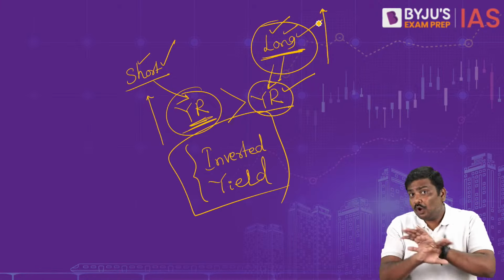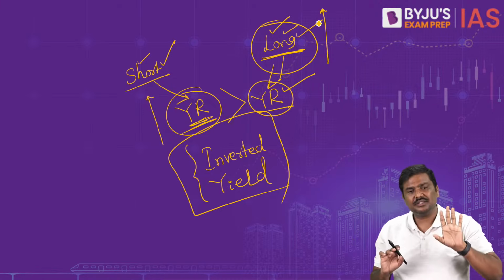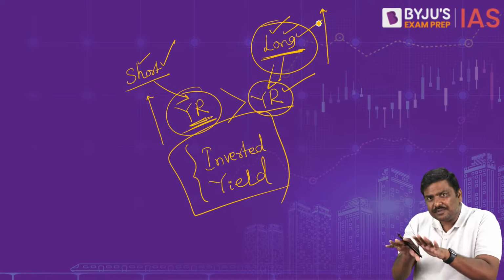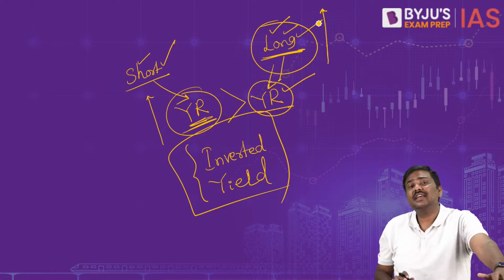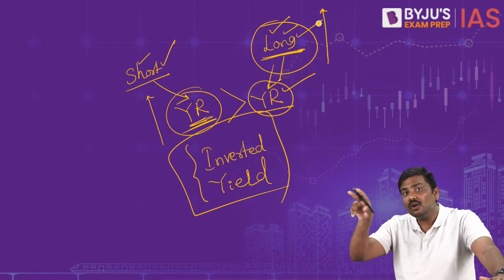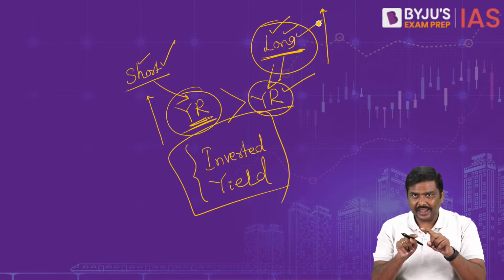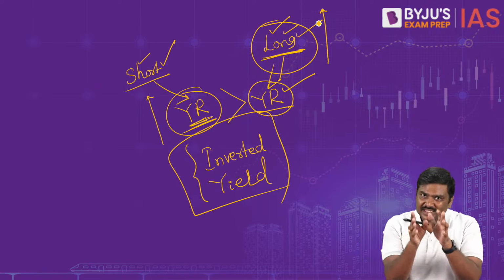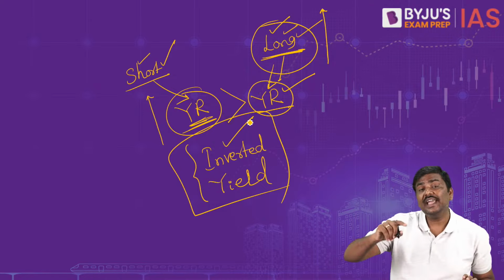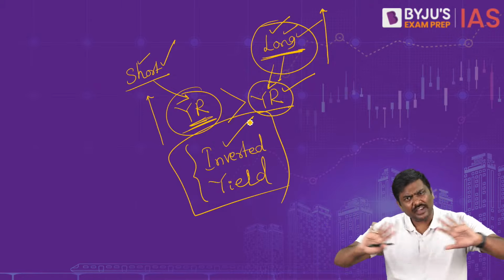And generally, not always, please remember this, the phenomenon is that if there is an inverted yield curve, it is an indicator of recession. I'll repeat it again. Generally, the accepted phenomenon is that if there is an inverted yield curve, there could be recession. Not always.